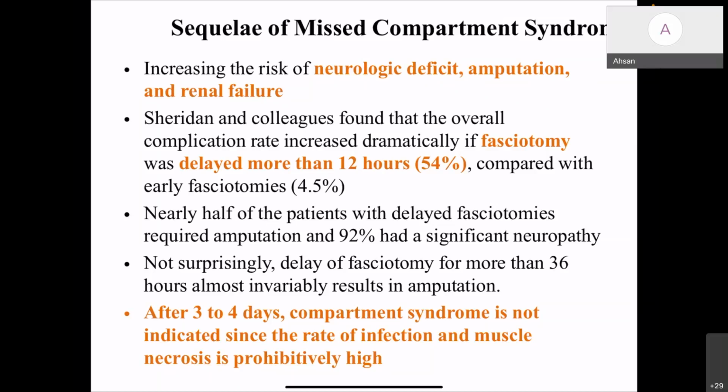Nearly half of the patients with delayed fasciotomy required amputation, and 92% had significant neuropathy. A delay in fasciotomy of more than 36 hours invariably results in amputation. And after 3 to 4 days, fasciotomy for compartment syndrome is not indicated, since the rate of infection and muscle necrosis is prohibitively high. If you do a fasciotomy, obviously some portion of the muscles will be dead, later get a secondary infection, and further complicate the situation.